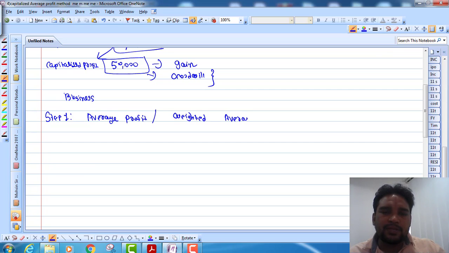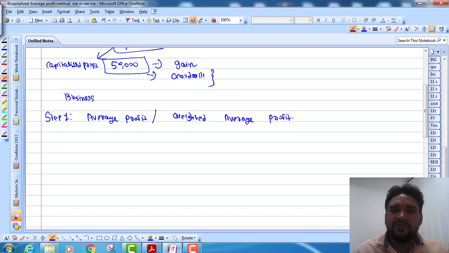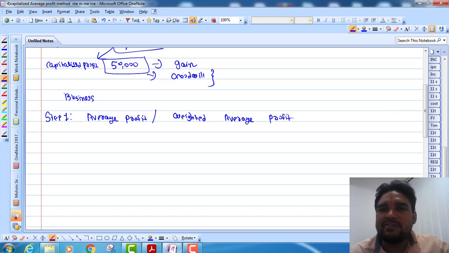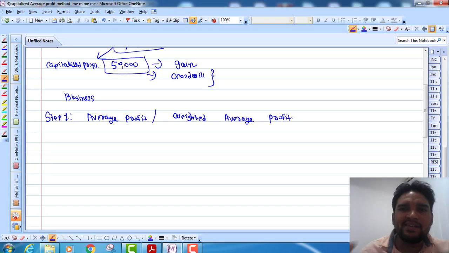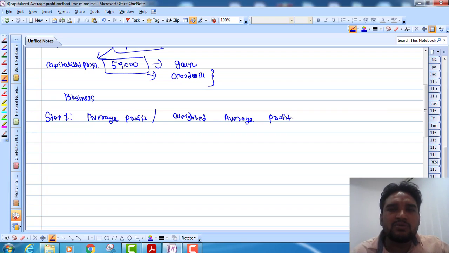It depends on the circumstances. If the profit trend is mixed, that means profit is sometimes increasing, then decreasing, then we will find the average profit. And if the trend is fixed, for example, your profit is increasing year by year or decreasing year by year, then we will use the weighted average profit method, right?